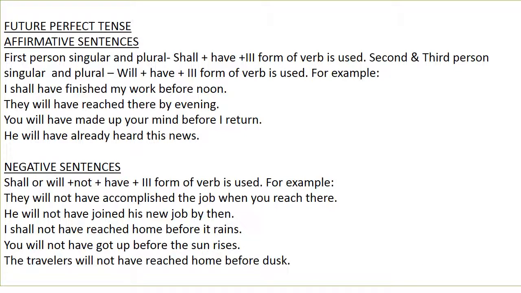Negative sentences. Shall or will and not and have and third form of verb is used. For example, they will not have accomplished the job when you reach there. He will not have joined his new job by then. I shall not have reached home before it rains. You will not have got up before the sun rises. The travelers will not have reached home before.